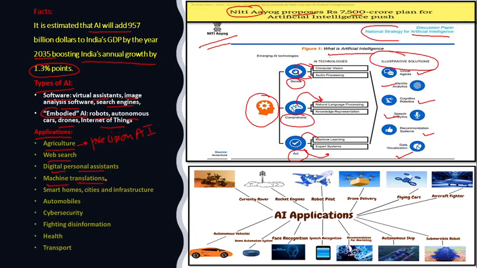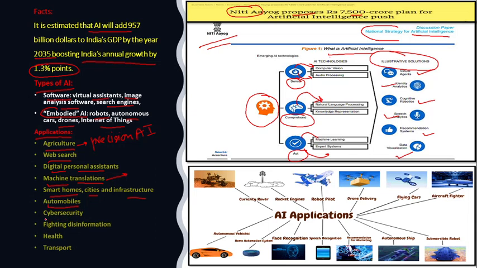Then the use of machine translation, and robotics in the field of medical sciences has enormous applications. Then, as far as creation of smart homes, cities, and infrastructure is concerned, self-autonomous driving vehicles are also one of the key areas for artificial intelligence in the automobile sector.